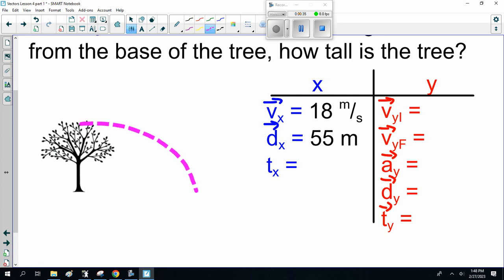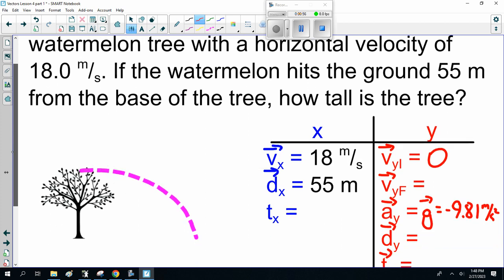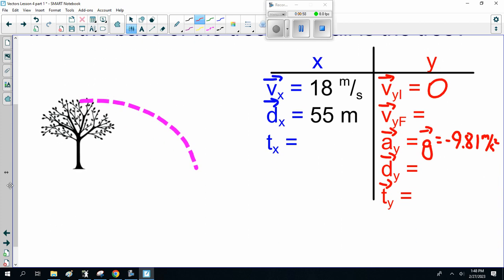Splat. So velocity in the x is 18 meters a second. Displacement is 55 meters. What else do I know? Well, the initial in the y is 0. Acceleration is g, minus 9.81 meters per second squared. And we're asking, how tall is the tree? Horizontal velocity. Okay, so we want dy, the height of the tree. So how do I solve for that?